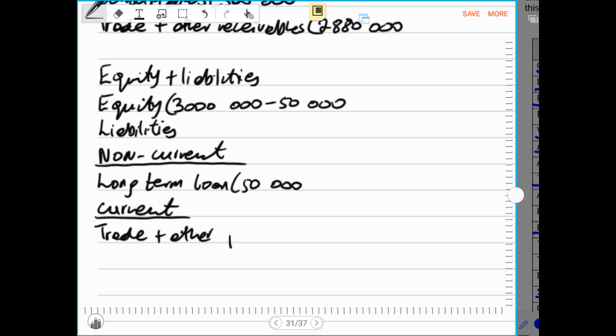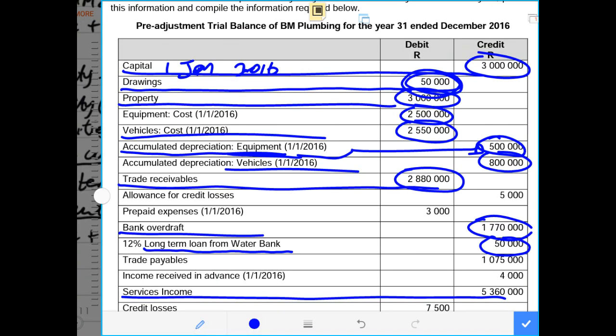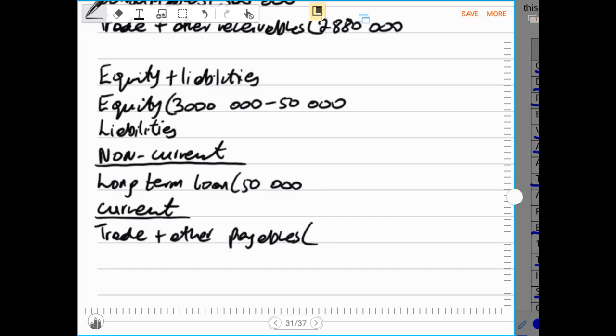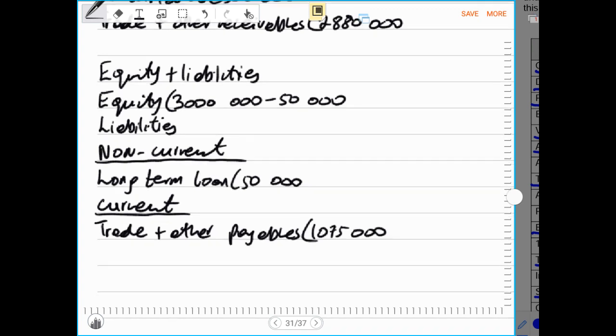Our trade and other payables, we check them from the trial balance, where we start with the trade payables. Our trade payables are given in the trial balance as an amount of 1,075,000. Then we record that 1,075,000 rands as our trade and other payables.